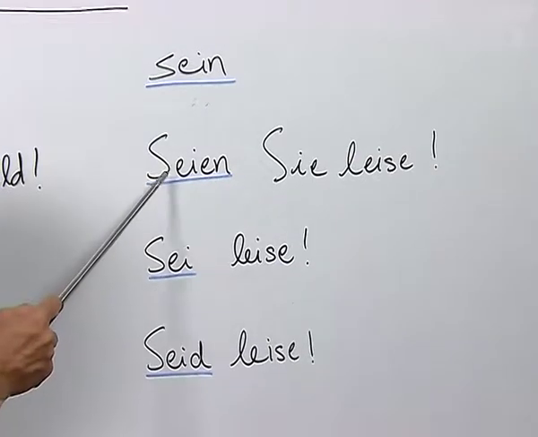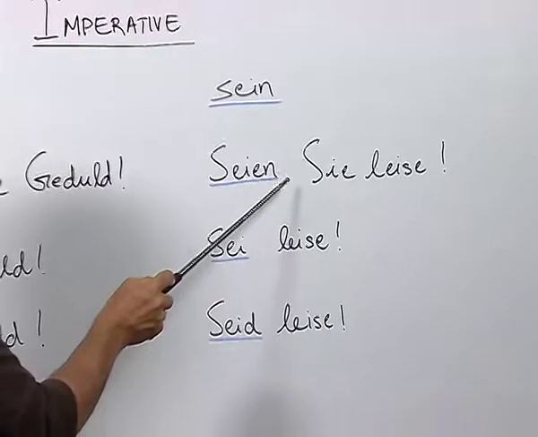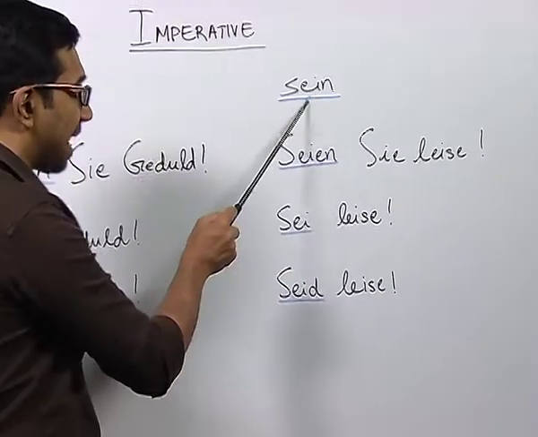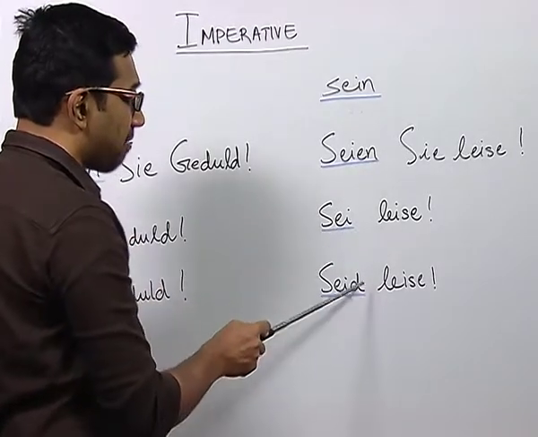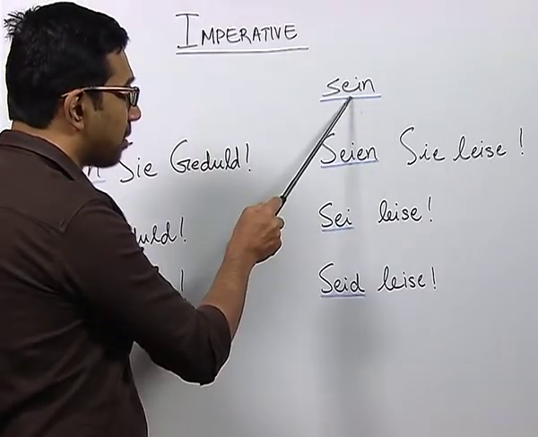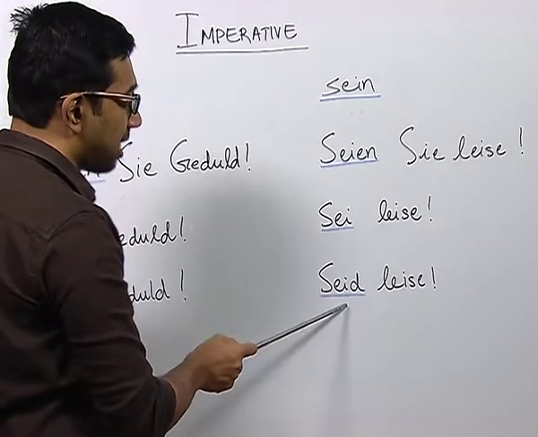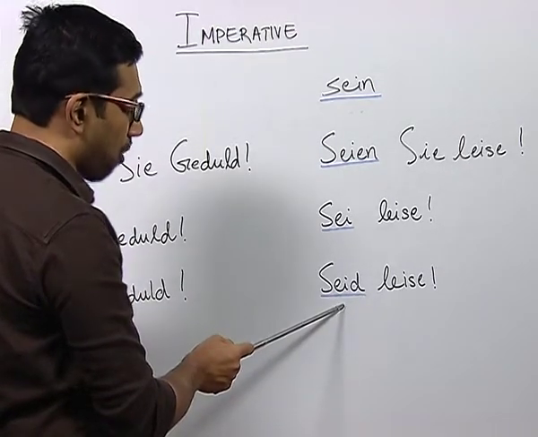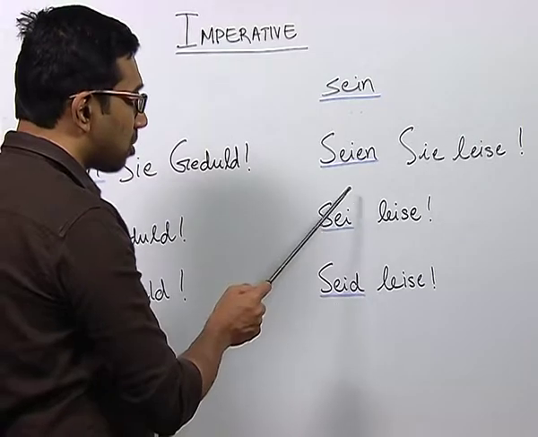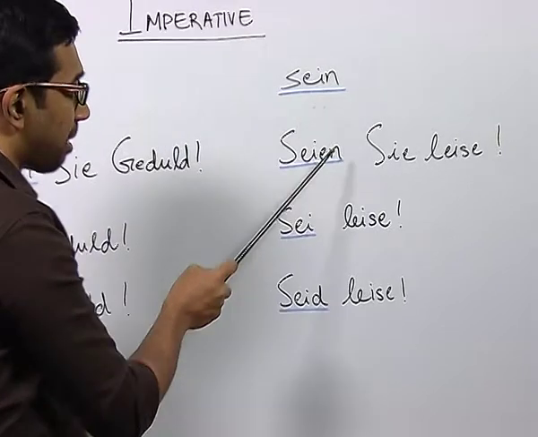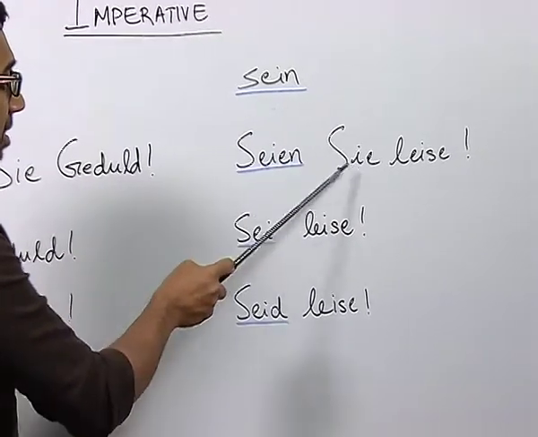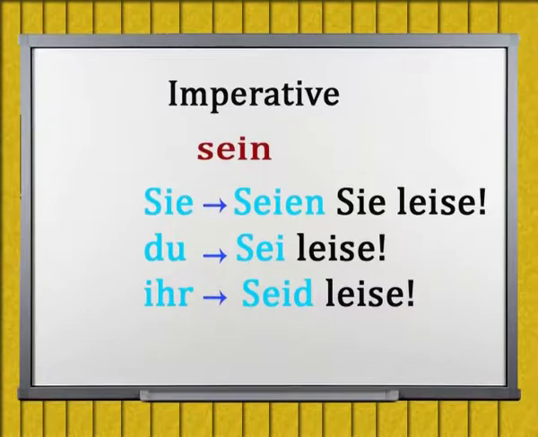So, if you see, only for the pronouns Sie and du, sein is conjugated as seien and sei, whereas for ihr, the verb sein retains its conjugated form. So, whenever you are making an imperative sentence with sein, remember that the verb with Sie is seien, with du sei, and with ihr seid.